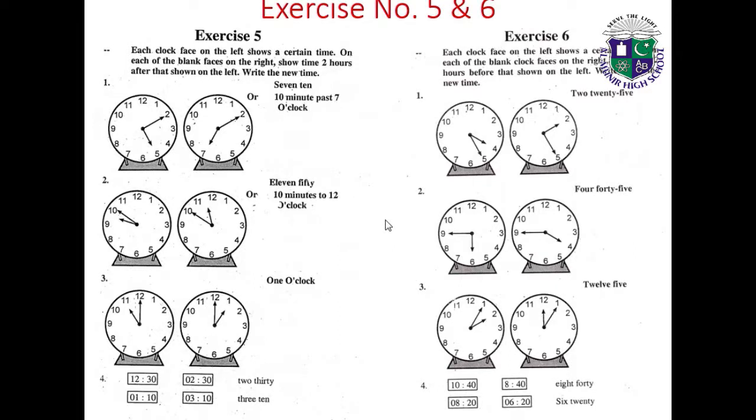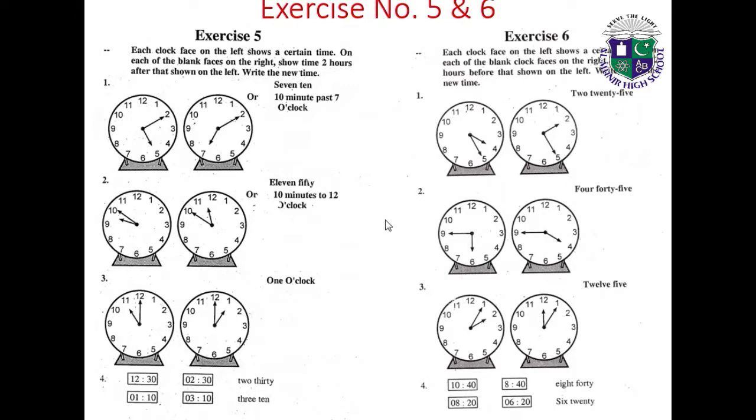Okay. 11:50 or 10 minutes to 12 o'clock; 1 o'clock and 11 o'clock; 12:30, 2:30; and 3:10.